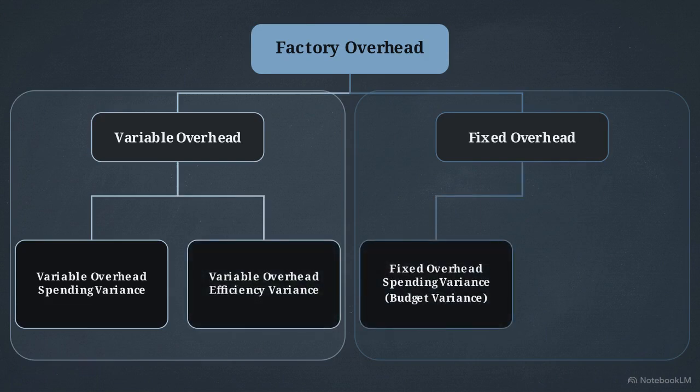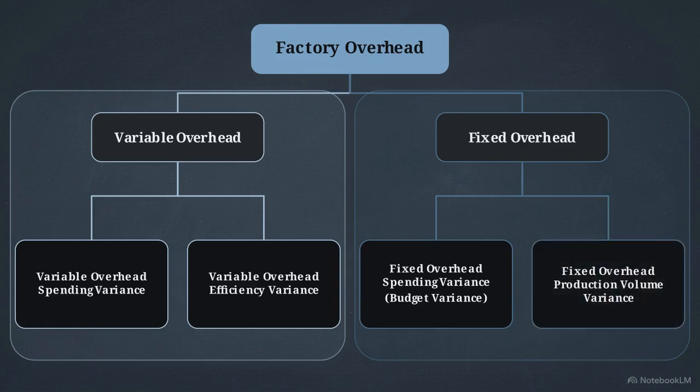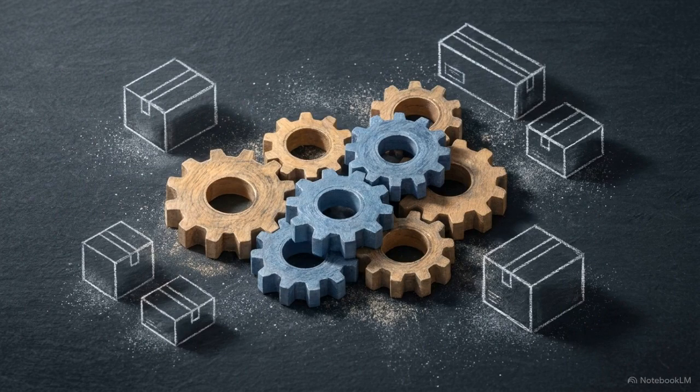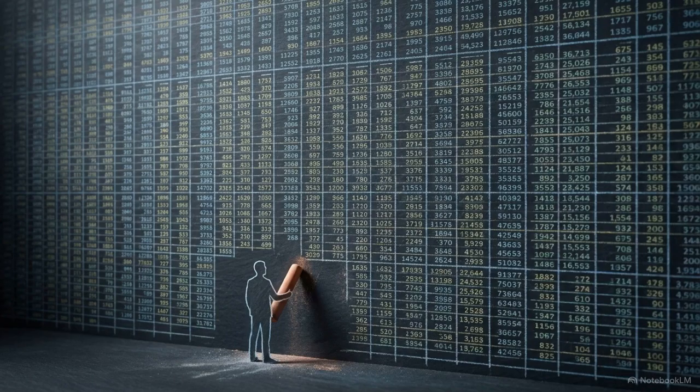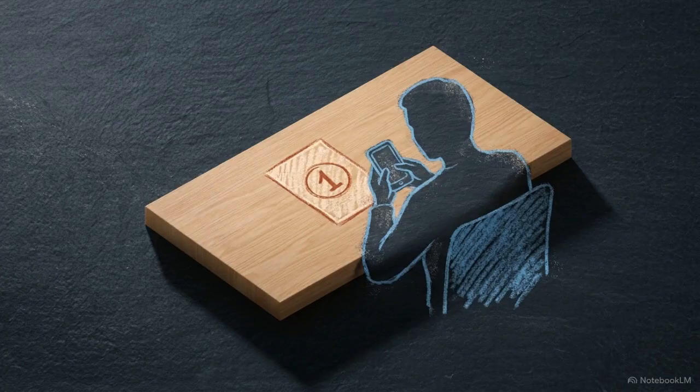The fixed overhead is then split into the spending or budget variance and the production volume variance. Rigorously deconstructing these indirect costs is the only way managers can exert control over processes that would otherwise quietly erode profit margins. Calculating this complex hierarchy of data is only the mechanical step. The value lies in how managers actually utilize the results.